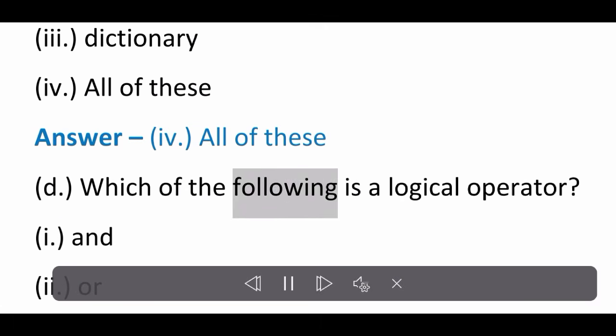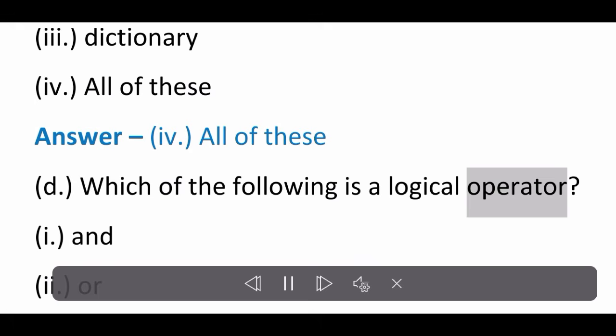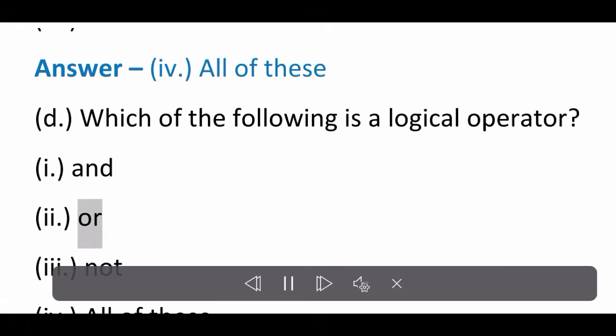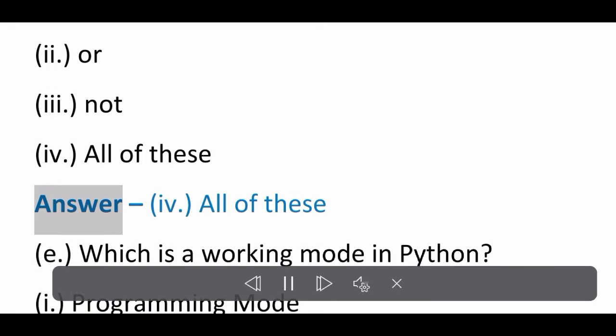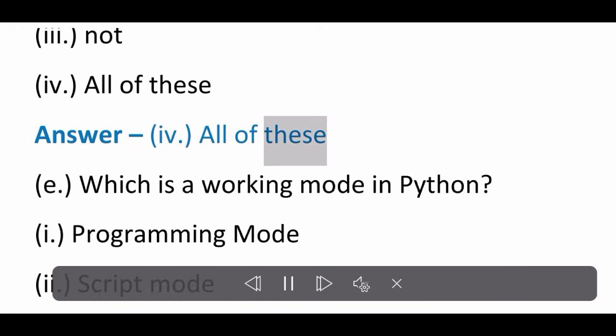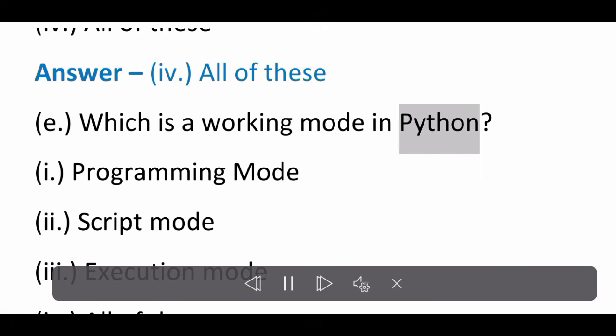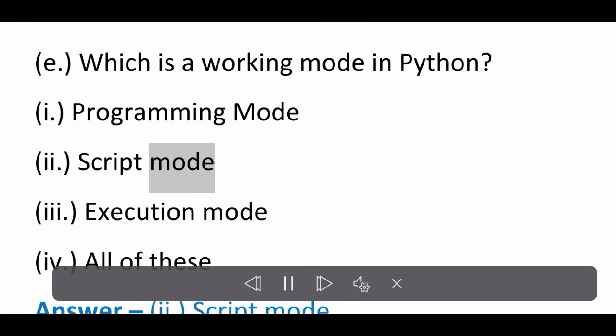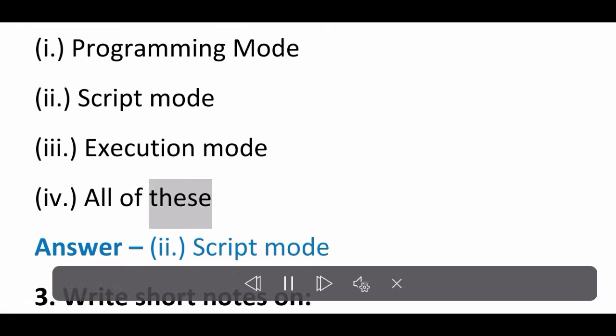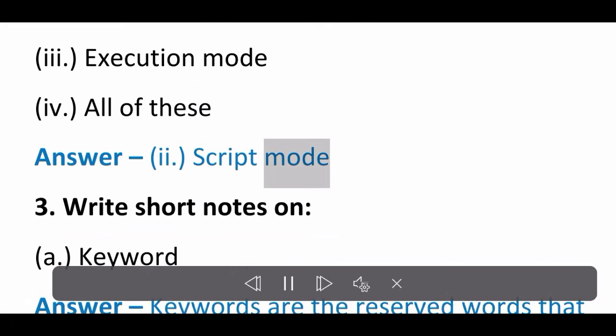D. Which of the following is a logical operator? I. And. II. Or. III. Not. IV. All of these. Answer IV. All of these. E. Which is a working mode in Python? I. Programming mode. II. Script mode. III. Execution mode. IV. All of these. Answer II. Script mode.